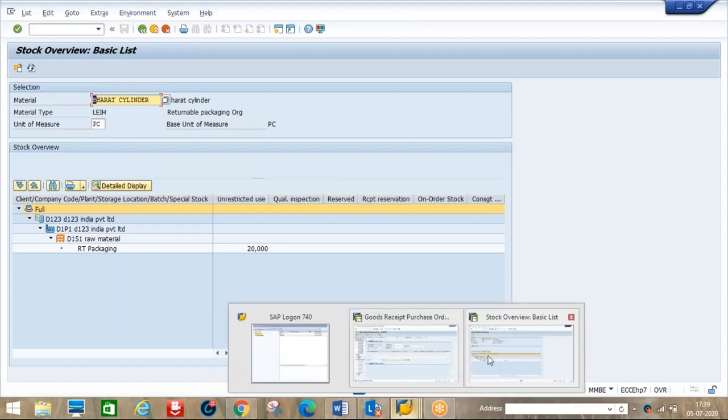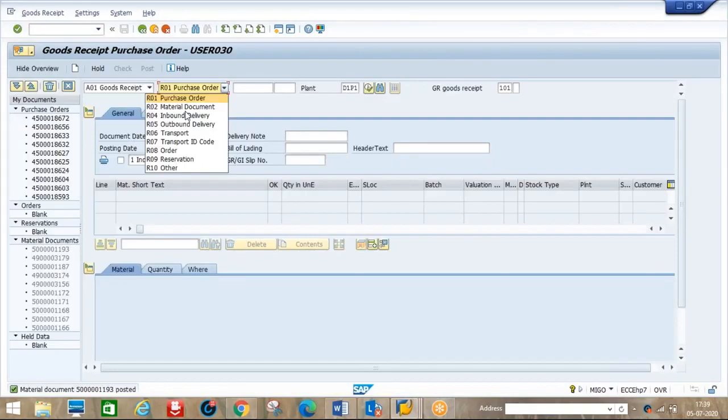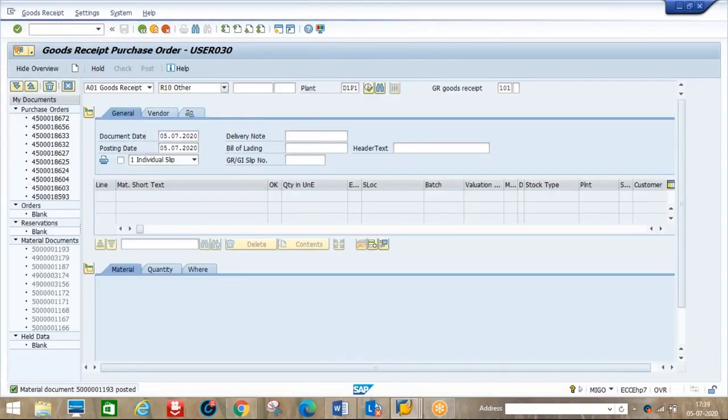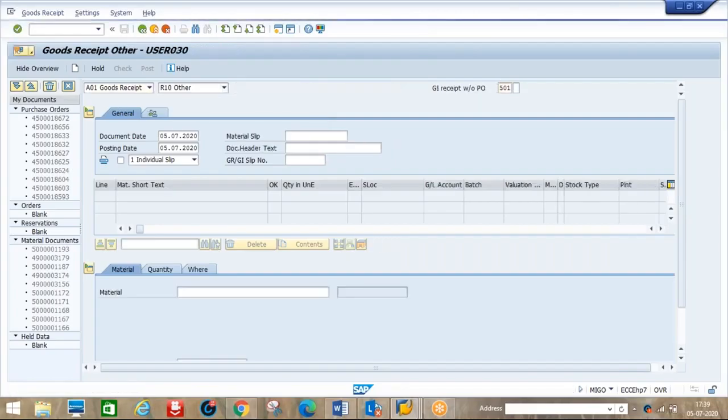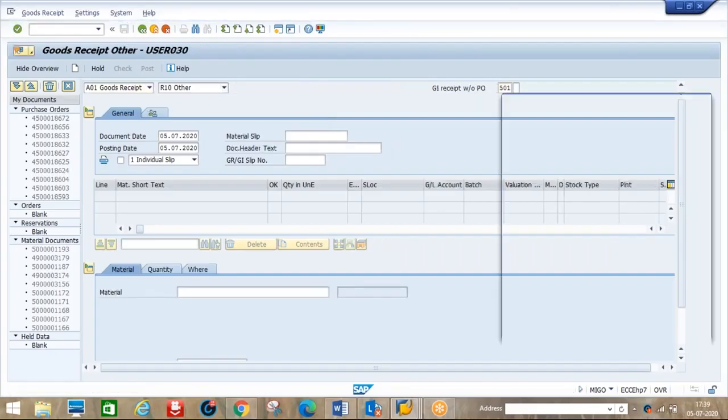Let's say an example. Again, we'll go to MIGO itself. Here, goods receipt. Here we should select others. Here we need to set 502. If 101 comes here, we just select 502 M here. Sorry, 501, I was supposed to send. I will show you.